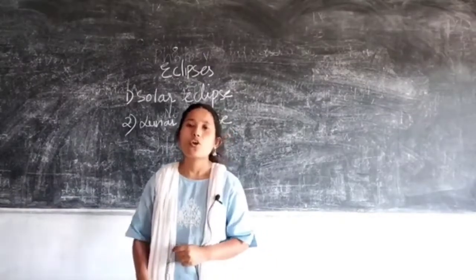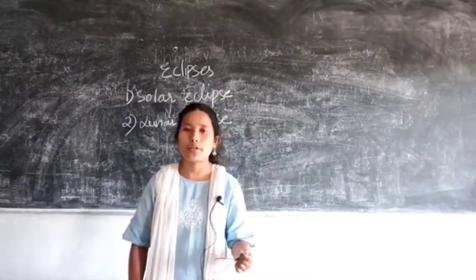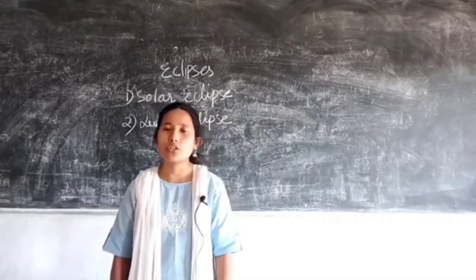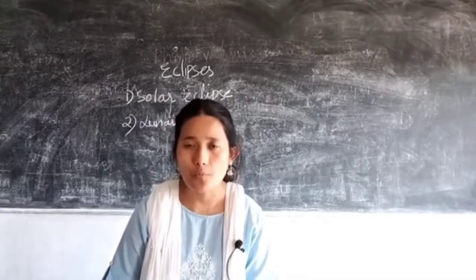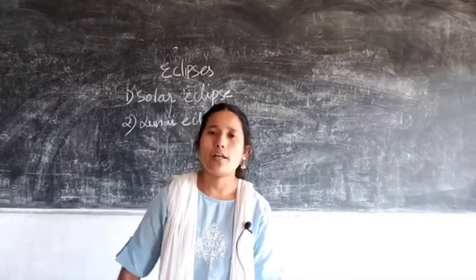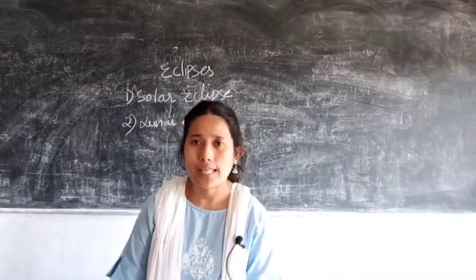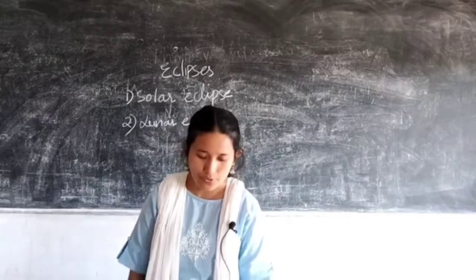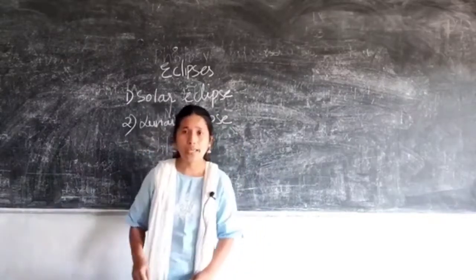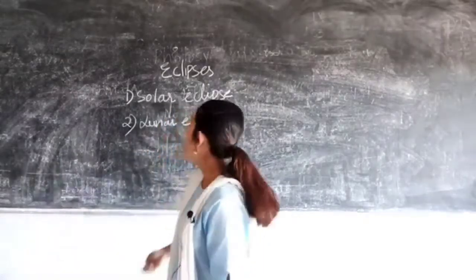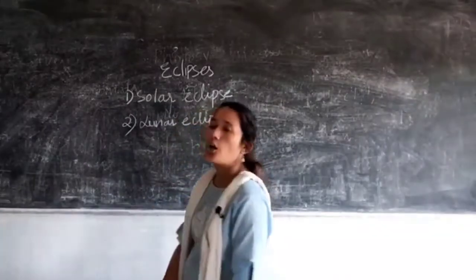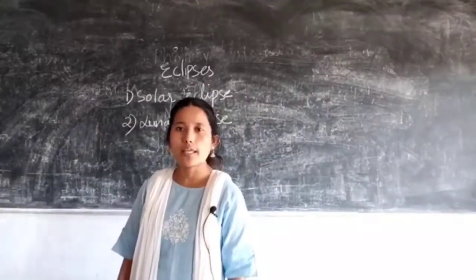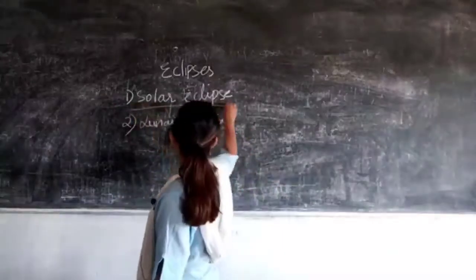The shadow falling of one heavenly body is making the visibility of some of the other heavenly bodies on the earth impossible. That's referred to as eclipse. Now we have two types of eclipse: solar eclipse and lunar eclipse. Now first let us discuss the solar eclipse.